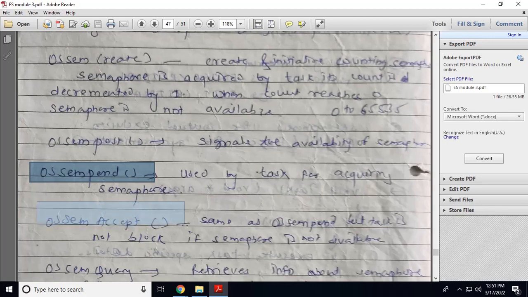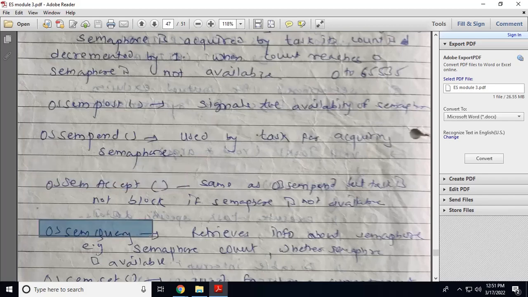OS semaphore accept. This is a function very similar to OS semaphore pend. The only difference is that if the semaphore is not available, the calling task will not go into a waiting state. It will continue its execution. That is the difference between OS semaphore pend and OS semaphore accept.